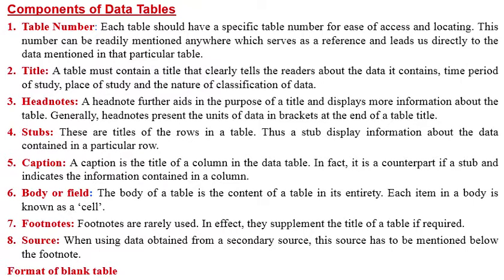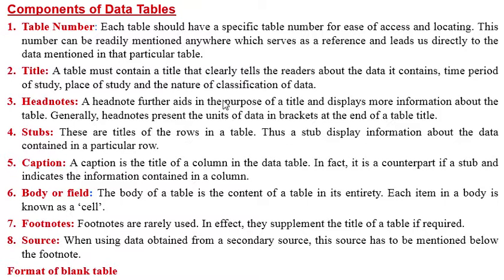Next is a title. A table must contain a title that clearly tells the readers about the data it contains, the time period of study, place of study, and the nature of classification of data. So once the title is ready, you have to give a title to a particular data, the time period of study, place of study, and the nature of classification of data.